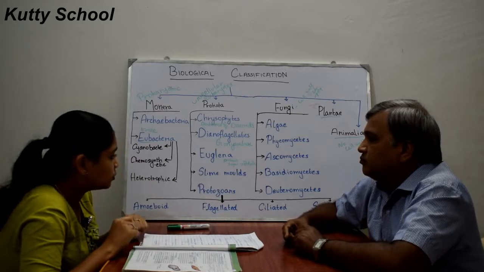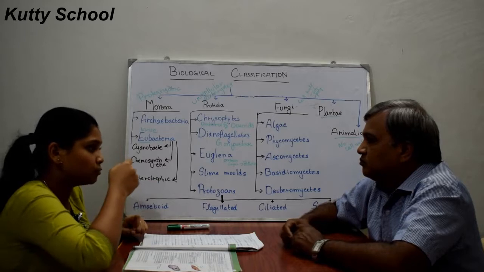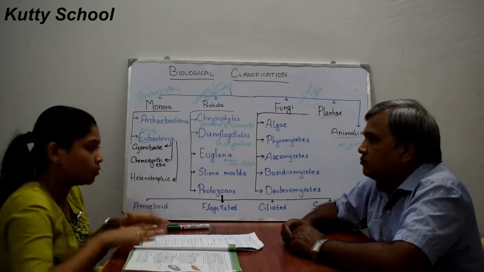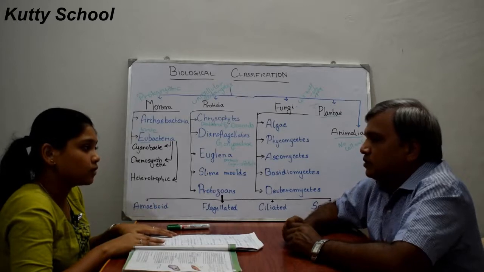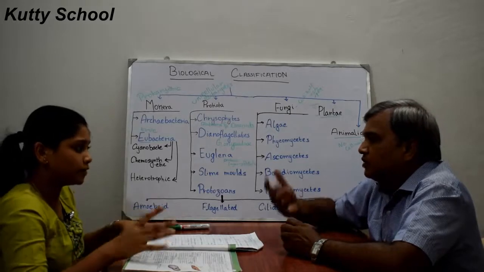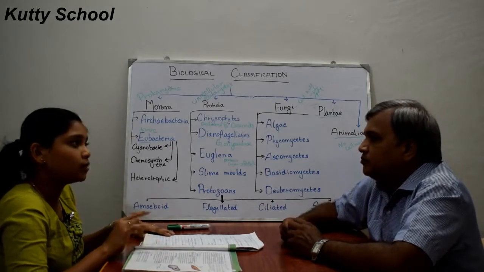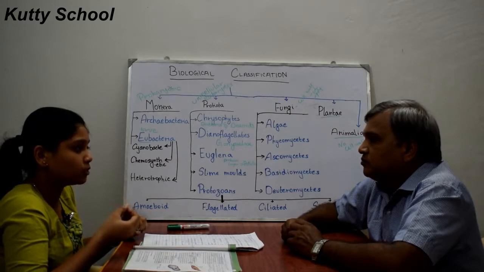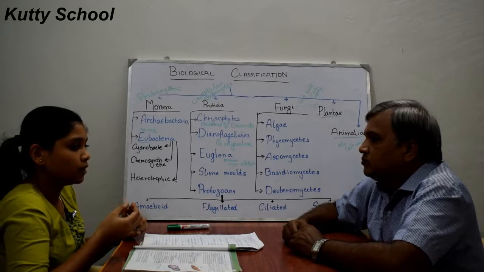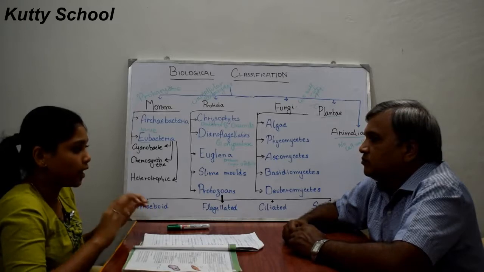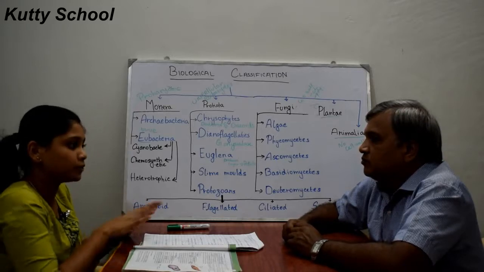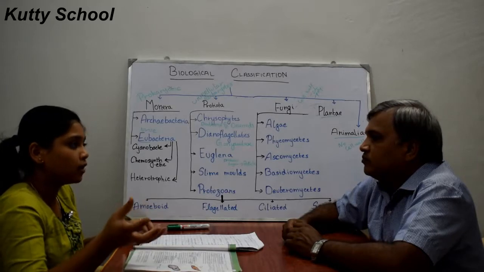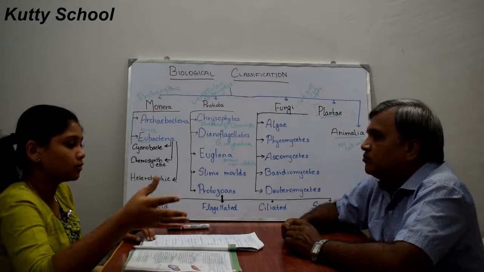So these spores, which are present at the tip of the plasmodium, are dispersed through air, which is known as anemochorous. Anemochorous means the substance which spreads through air and produces its own growth.